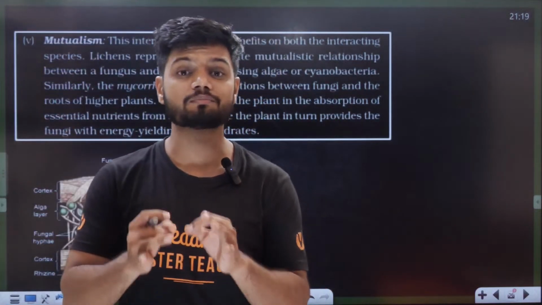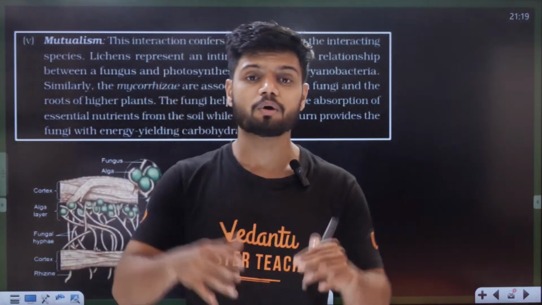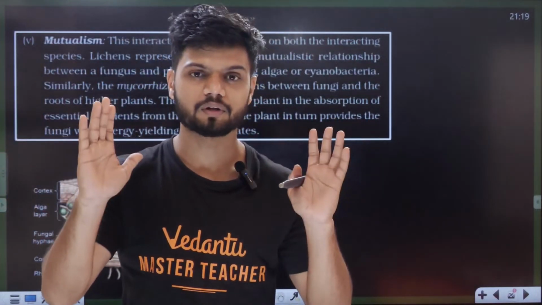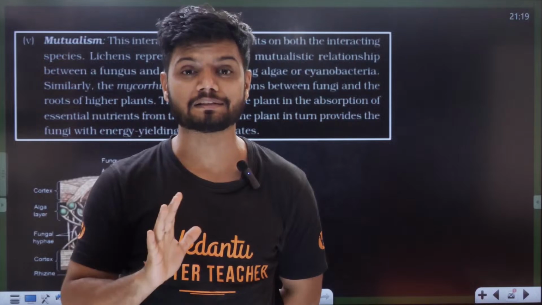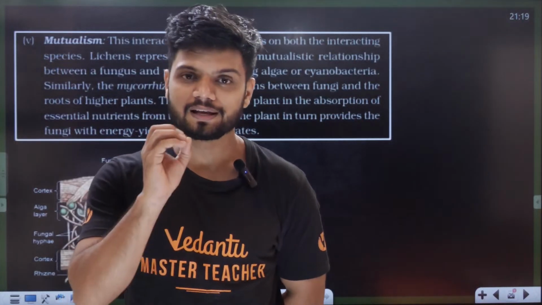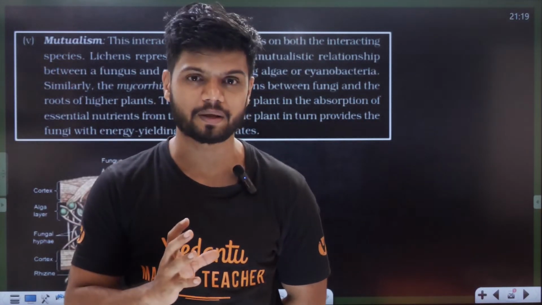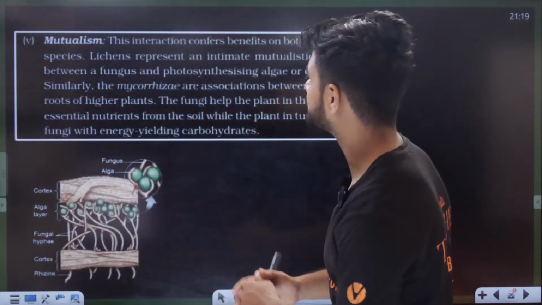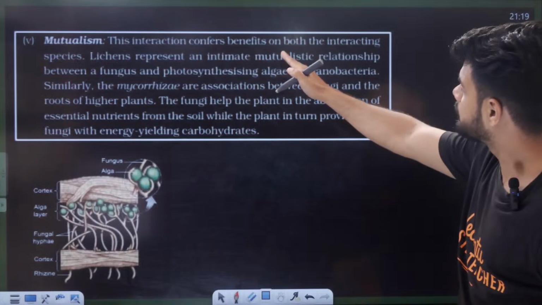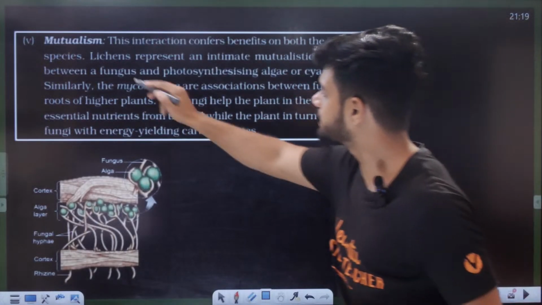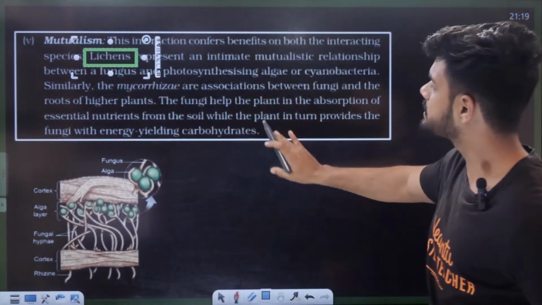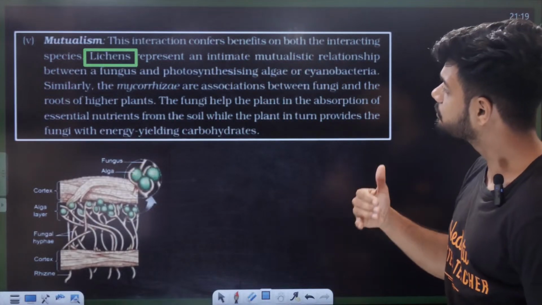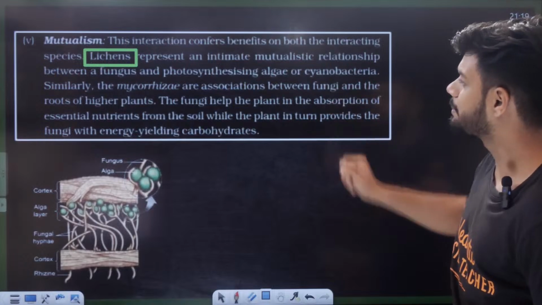The last topic is called mutualism. In mutualism, both the species are benefited. And the best example is a lichen. Lichen, all of you know, right? Lichen is a symbiotic association between a fungus as well as algae. Understand, this interaction confers benefit for both the interacting species. Lichen represents an intimate mutualistic relationship between a fungus and photosynthetic algae or a cyanobacterium.